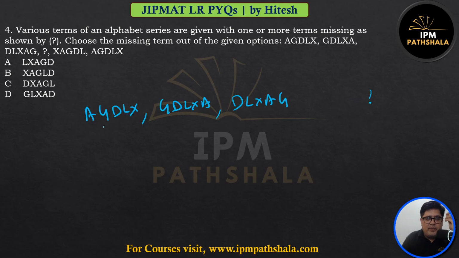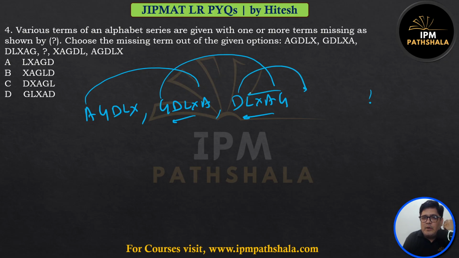So I have this feeling. Usually, what happens in number series is numbers are added, subtracted, alphabets also numbers are added, subtracted. Here, there's a rotation happening. A has come to the end, others have moved forward. G has come to the end, others have moved forward. So, what I expect is D will come to the end and others will move forward.